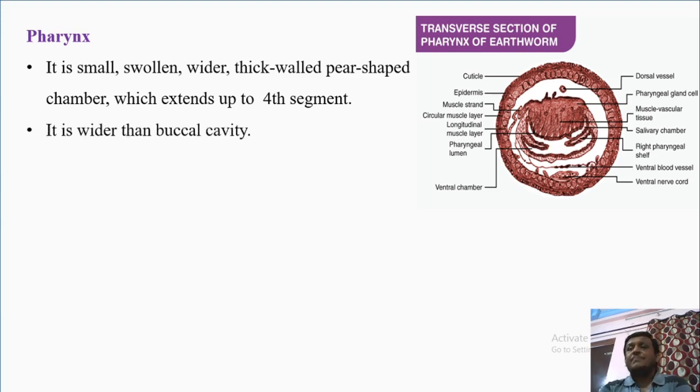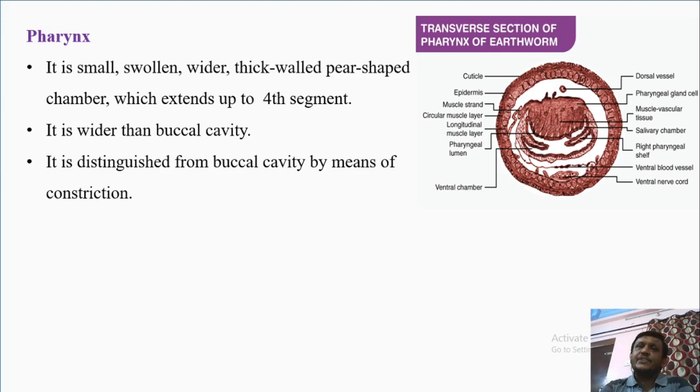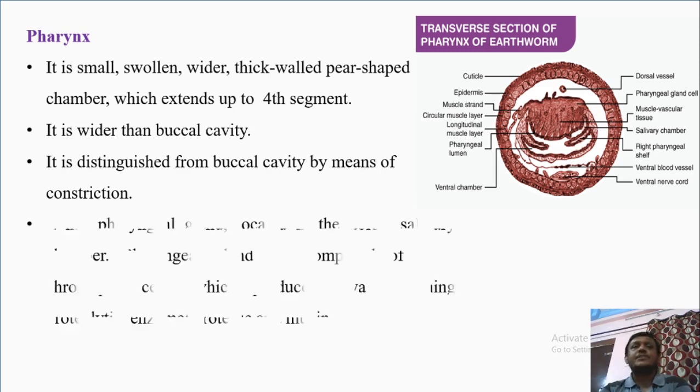So pharynx is extended up to fourth segment. It is wider than buccal cavity, as we have seen that it is somewhat broader than buccal cavity. It is distinguished from the buccal cavity by means of constriction. That means in between pharynx and buccal cavity there is a constriction. Externally we can also mark their position through the segment, but internally we can easily distinguish them by this constriction. So the end of buccal cavity and the beginning of pharynx is marked by this constriction.